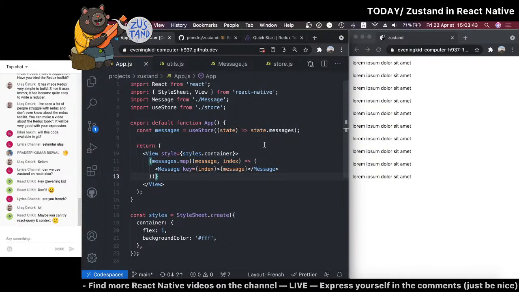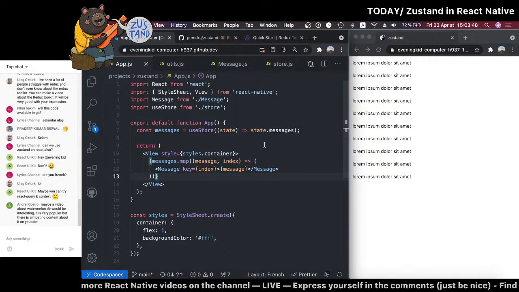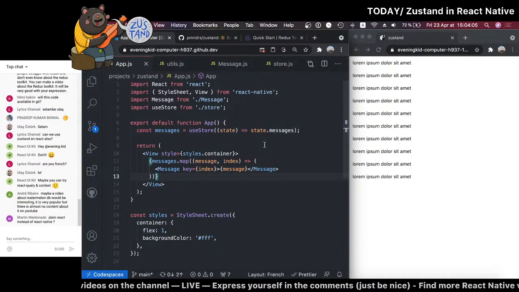Wait, what was it about React UI Kit? I kind of lost track. Are you French? Yes, I am. Maybe you can try React Query and Context. React Query is pretty good, actually. Has a really good API. Maybe a video about WordMonDB would be interesting. It's very popular, but there is almost no content about it on YouTube. Really? That's odd. I thought it was. Plain React instead of React Native? What do you mean? I continue because now there's kind of a break in the messages.